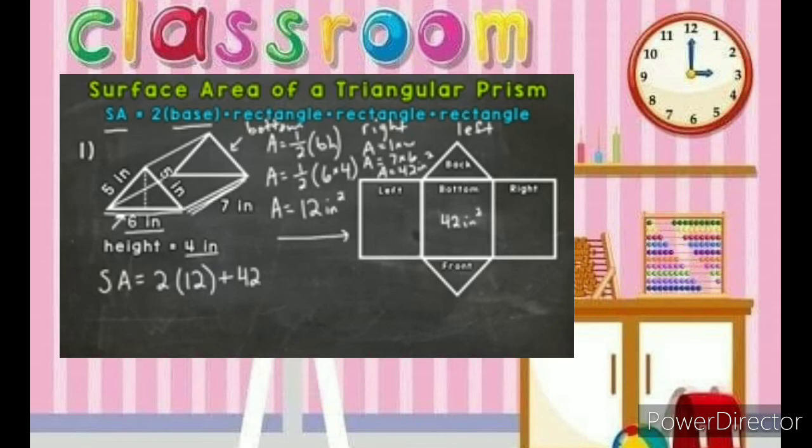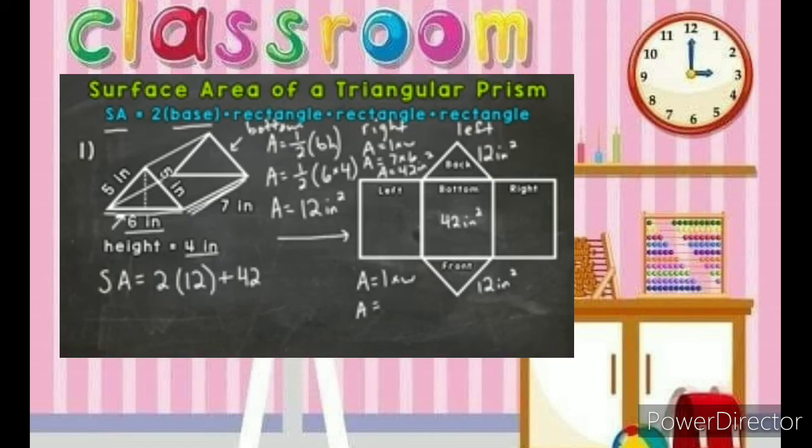The front triangle, remember, is 12 square inches. And the back triangle is the same. So let's do the right and left. And these rectangles are the exact same, so we only need to write out one here. So let's go to the bottom of the screen. Area equals length times width, and let's plug in.